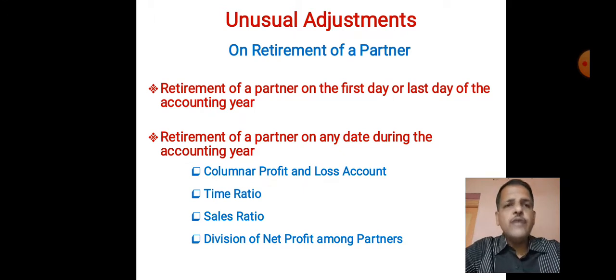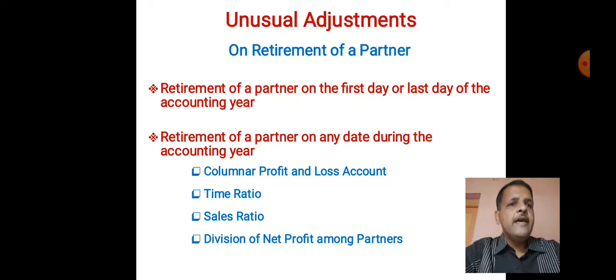Now what do we have to calculate? We have to show the items of income and expenses, and we have to ascertain the profit for the pre-retirement period and post-retirement period separately. For that purpose, we have to calculate the time ratio as we calculated in the case of admission. We have to calculate the sales ratio as we calculated in the case of admission. We have to divide some items in the time ratio, some in the sales ratio, and some individual items according to whether they appear in the pre-retirement or post-retirement period, as we have seen in admission.